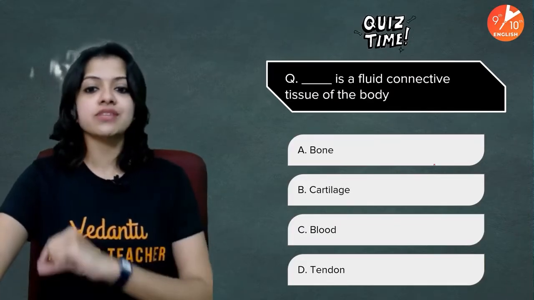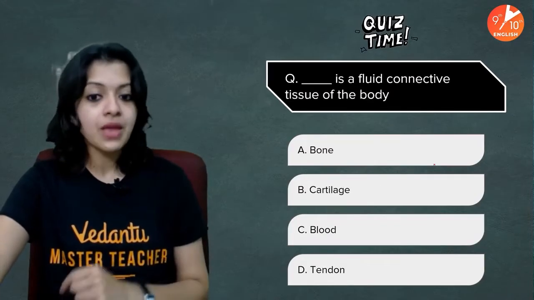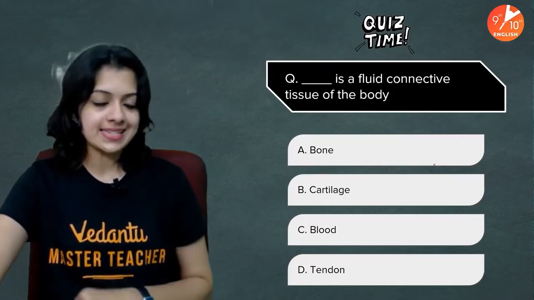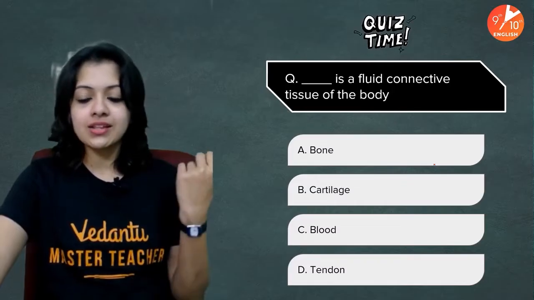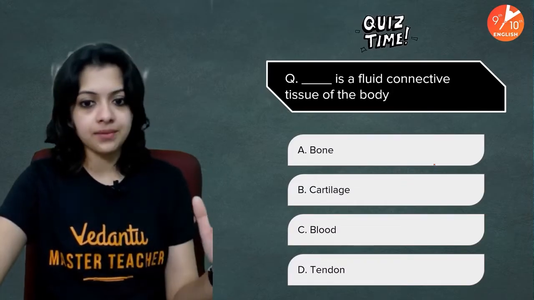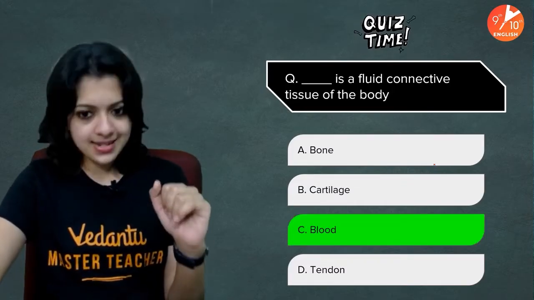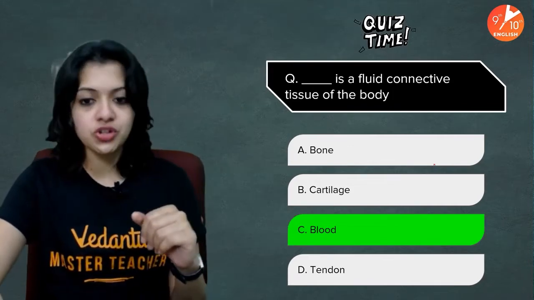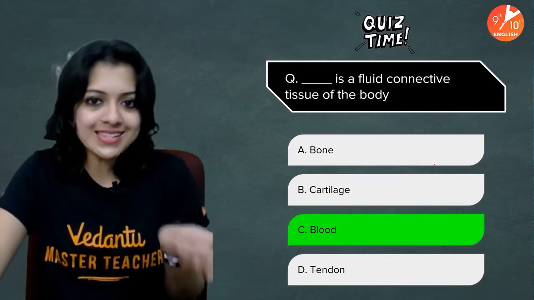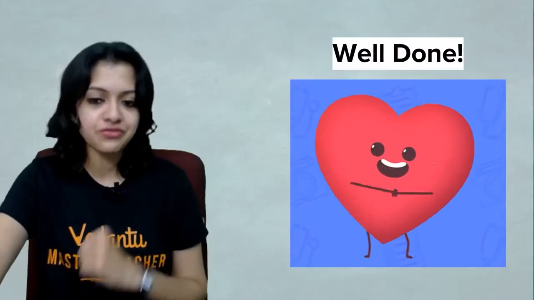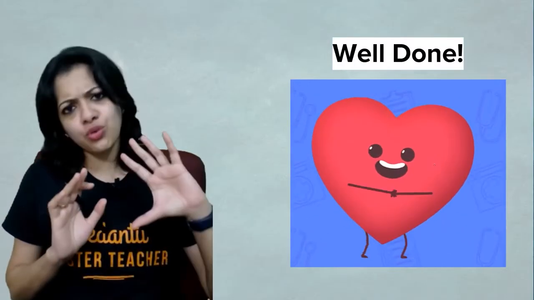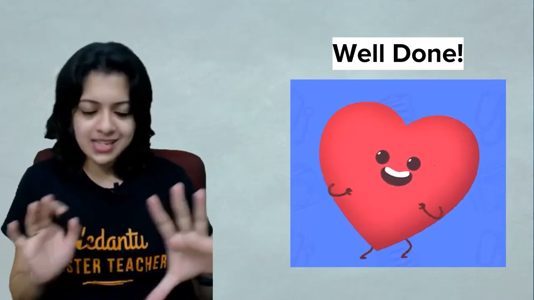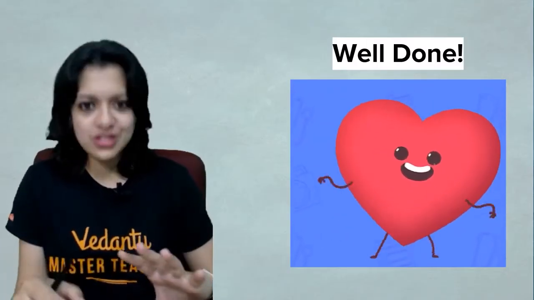And dash is a fluid connective tissue of the body. Bone, cartilage, blood, tendon. Okay, and your time ends in 3, 2, 1. The answer is blood. The others are also connective tissues, children, but they are not fluid connective tissues. So that's where the difference comes. Well done. I'm sure all of you have got this right. Even if you have not got all 3 right, it doesn't matter at all. We still have a lot of things coming up.